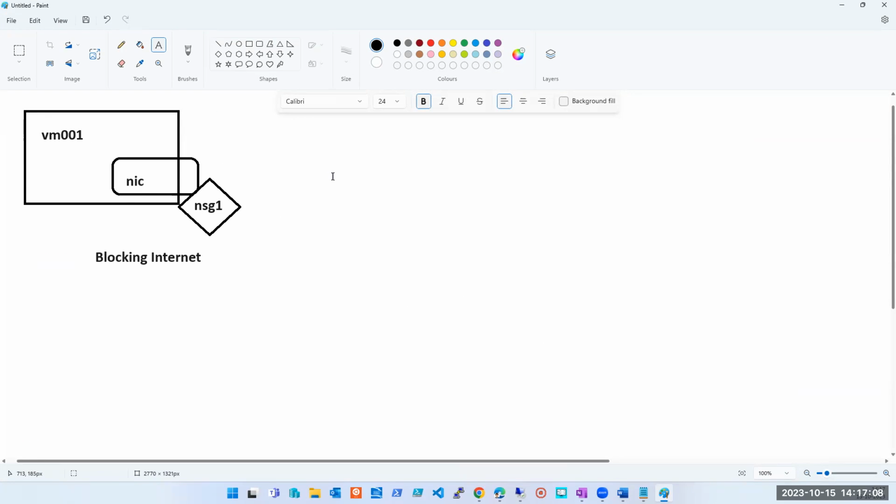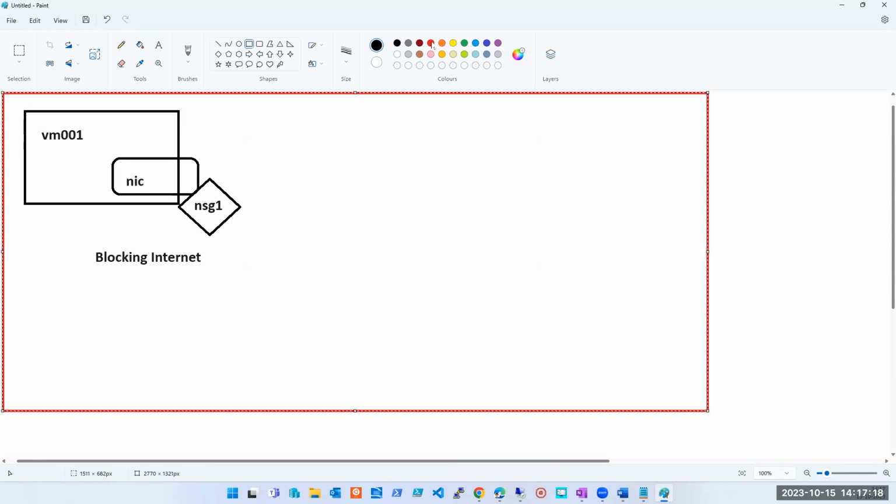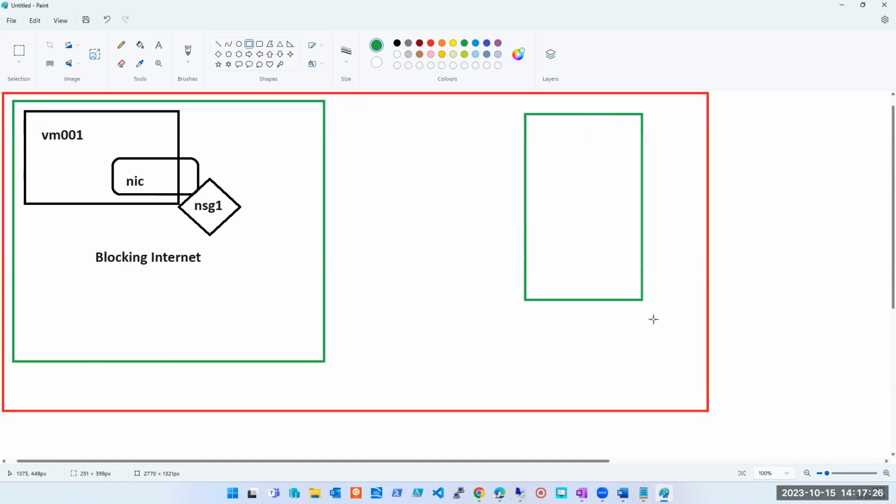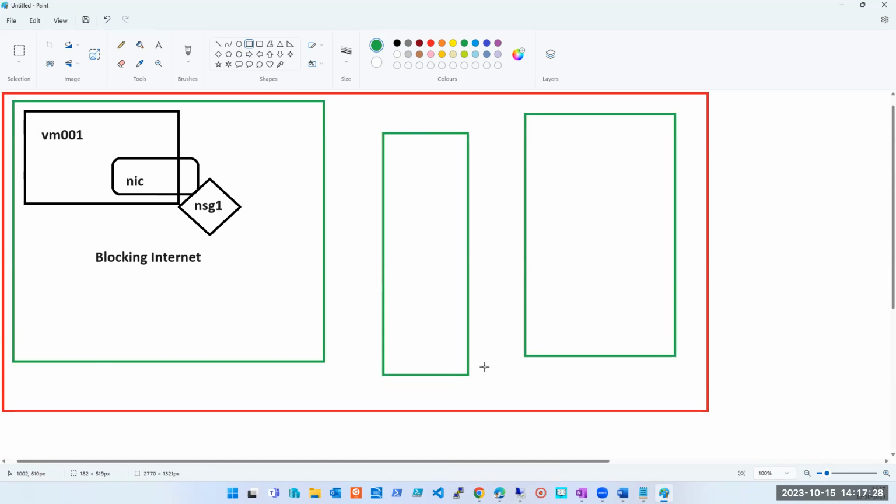Can we have a machine without a subnet? Can I directly have a machine on a VNet without a subnet? No, we cannot. So let's say this is my VNet. The red one is my VNet. The green one is showing my subnet. I have multiple subnets. As of now, we are not talking about VNet. We are not talking about subnet. We're talking about NIC. The machine NIC has NSG. It is blocking the internet.